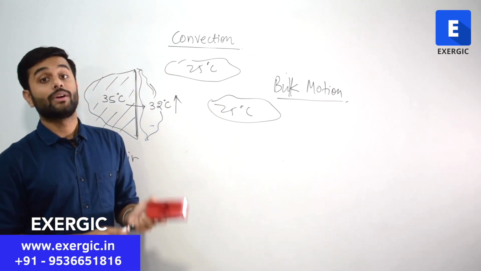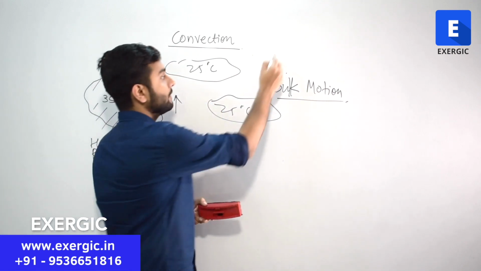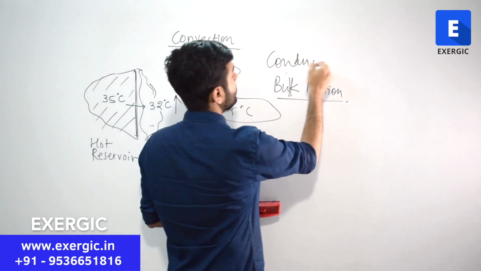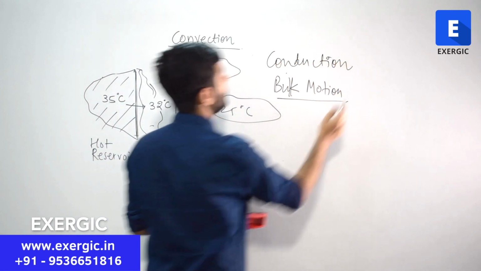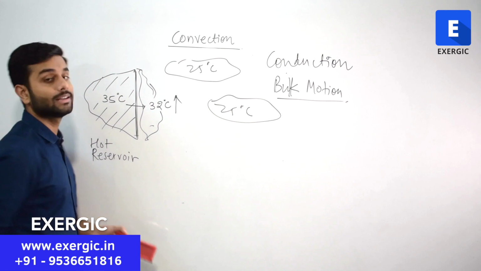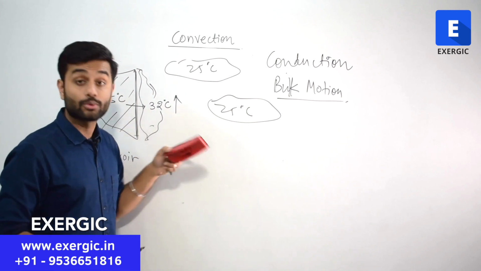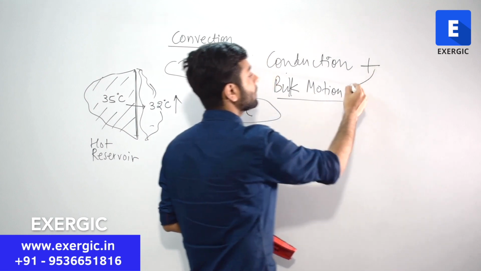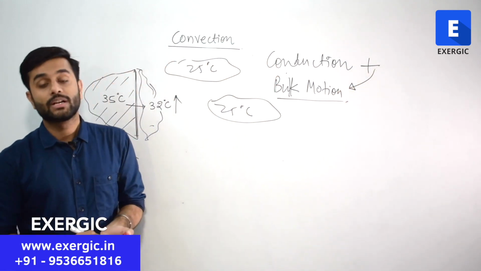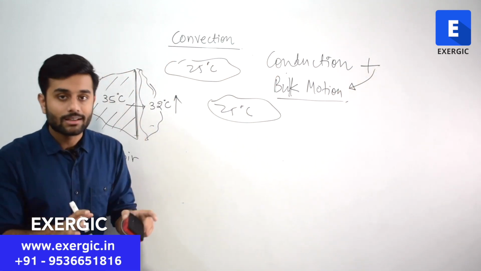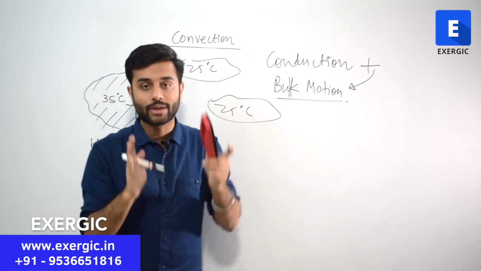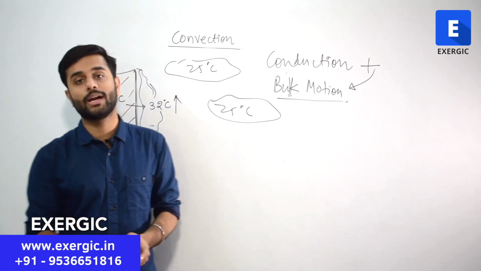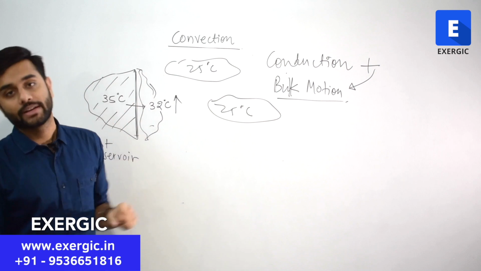Correct? So in case of convection, we have conduction. Initially we were having conduction itself, as a result of which the temperature increased from 25 to 32. But you have to add bulk motion to conduction. Then the mode of heat transfer that you get is called convection.